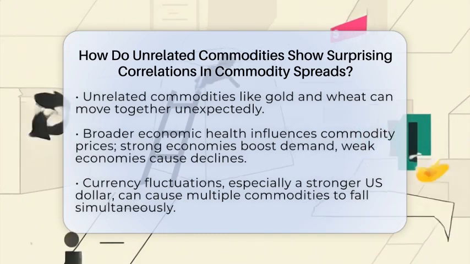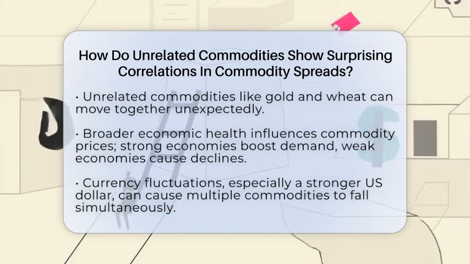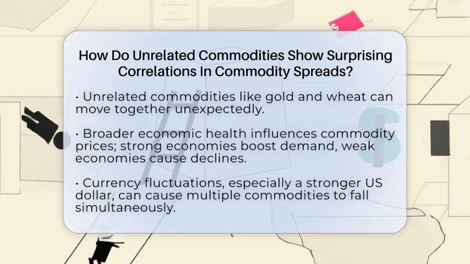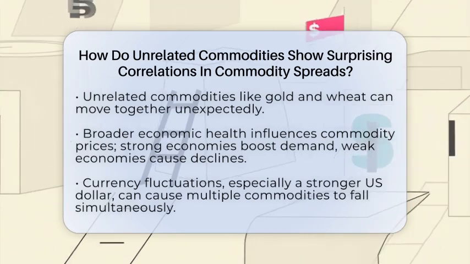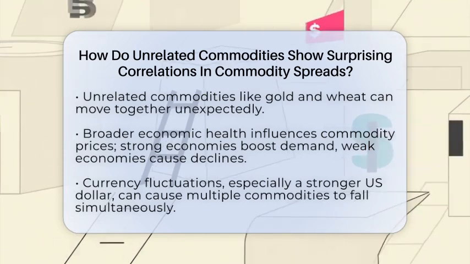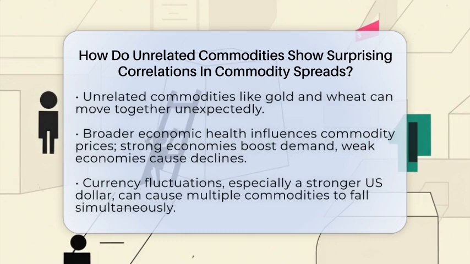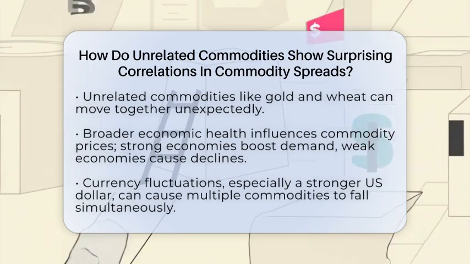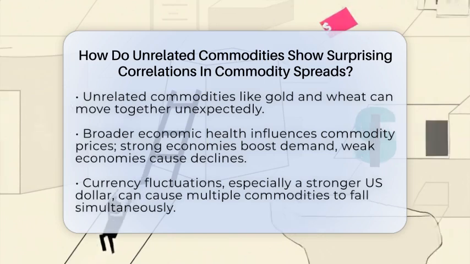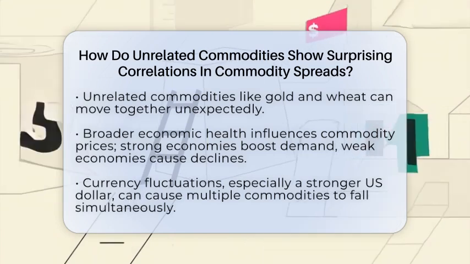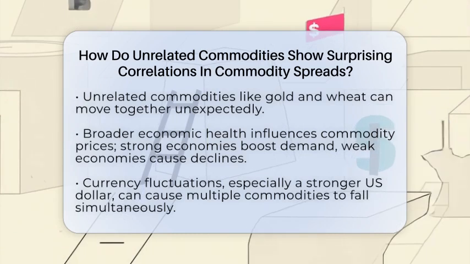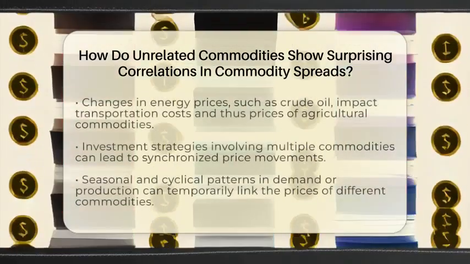Even if the commodities are not directly connected by their use or production, their prices can still move together because of broader economic factors. One big reason is the overall health of the economy. For example, when the economy is doing well, demand for many commodities rises, pushing prices higher across the board. Conversely, during a slowdown, prices tend to fall together.